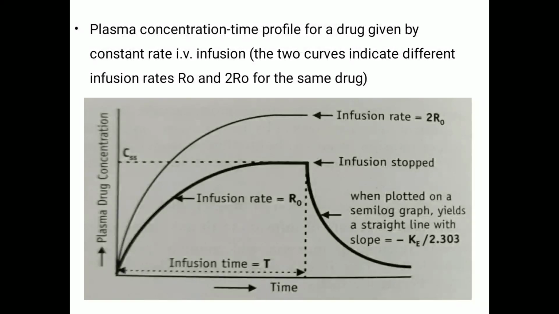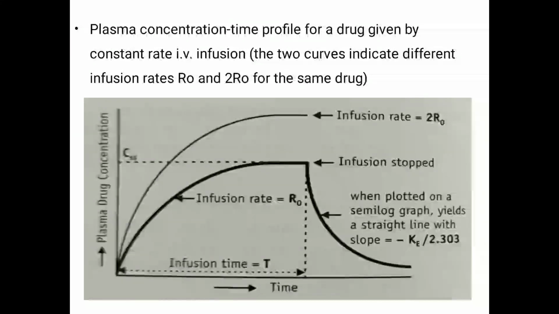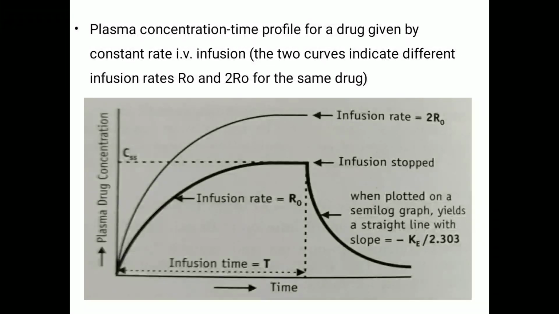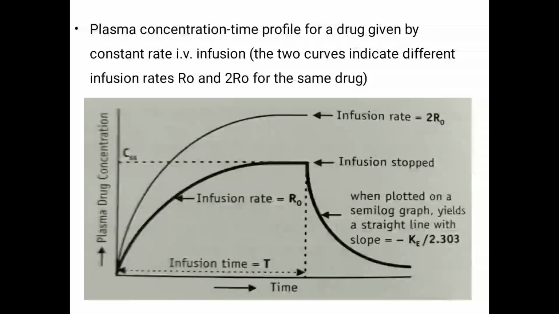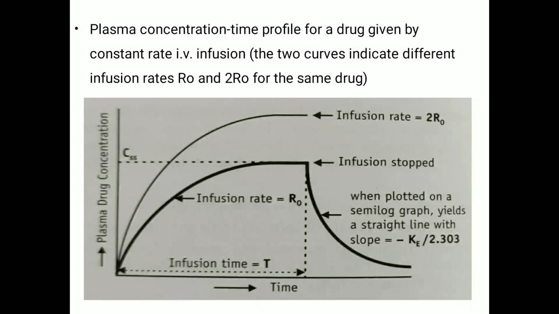At the start of infusion the amount of drug in the body is 0, and hence there is no elimination. As time passes the amount of drug in the body rises gradually. In that case the elimination rate is less than the rate of infusion until a point after which the rate of elimination equals the rate of infusion, that is, the concentration of drug in plasma approaches a constant value, and that is called the steady state concentration or plateau concentration. You can see this in the figure, where there are two curves.